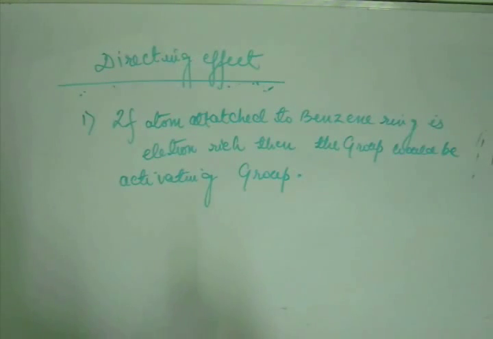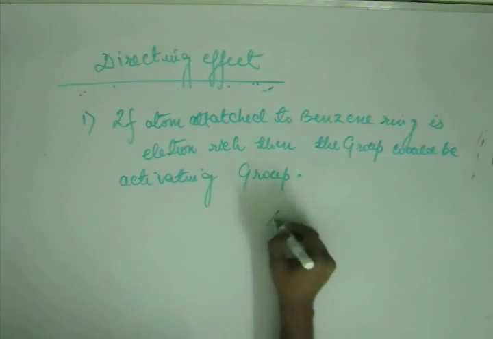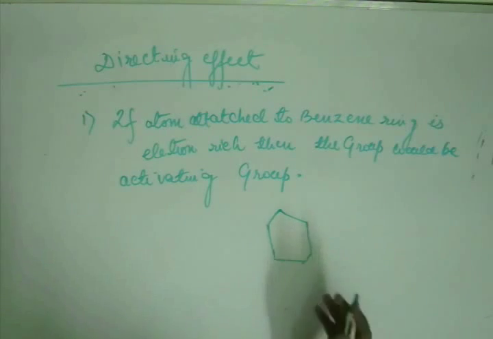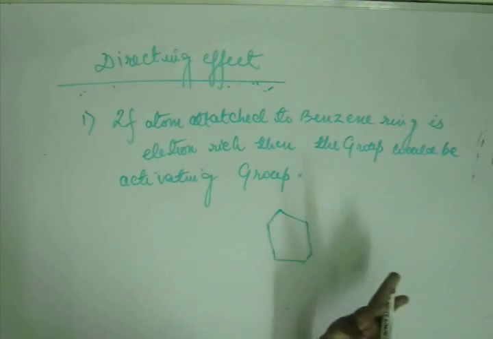Activating means you are boosting up the benzene ring for reaction. You are activating it for the reaction. You are making it more vibrant and active for the reaction. That means activating. Which reaction? Electrophilic reaction, because for electrophilic substitution you require more electronic density on the benzene ring.